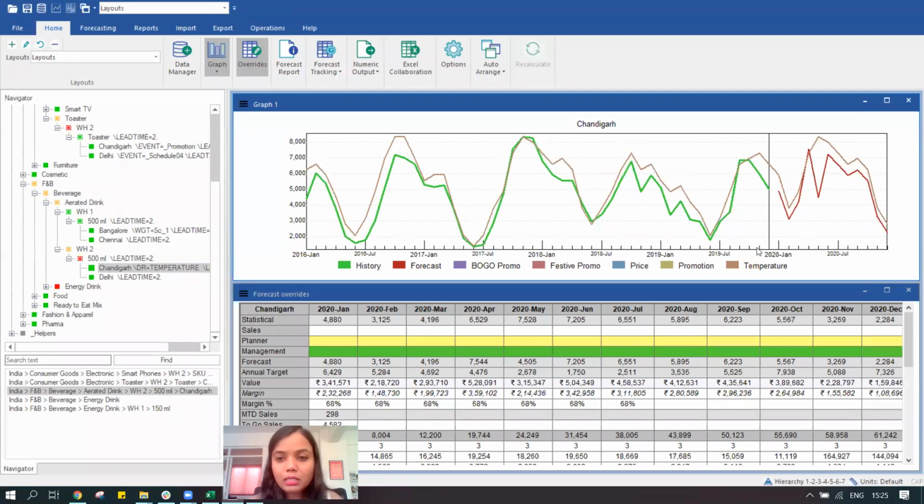Similarly, we can use price as one of the factors. Are we giving certain sorts of discounts at different points in time? If we have given certain discounts in the history, and we would want to make use of the discount techniques in the future, then that can also be considered, and our forecast would be adjusted.